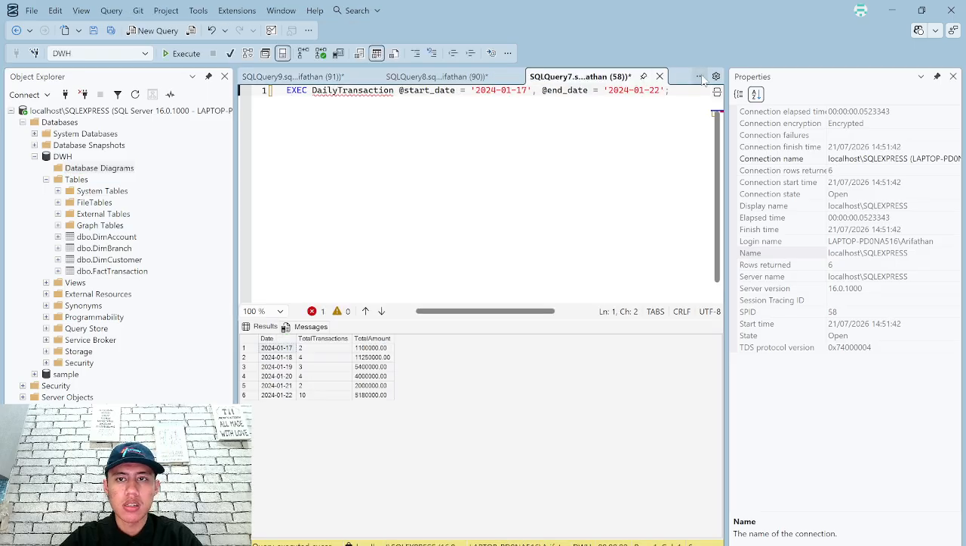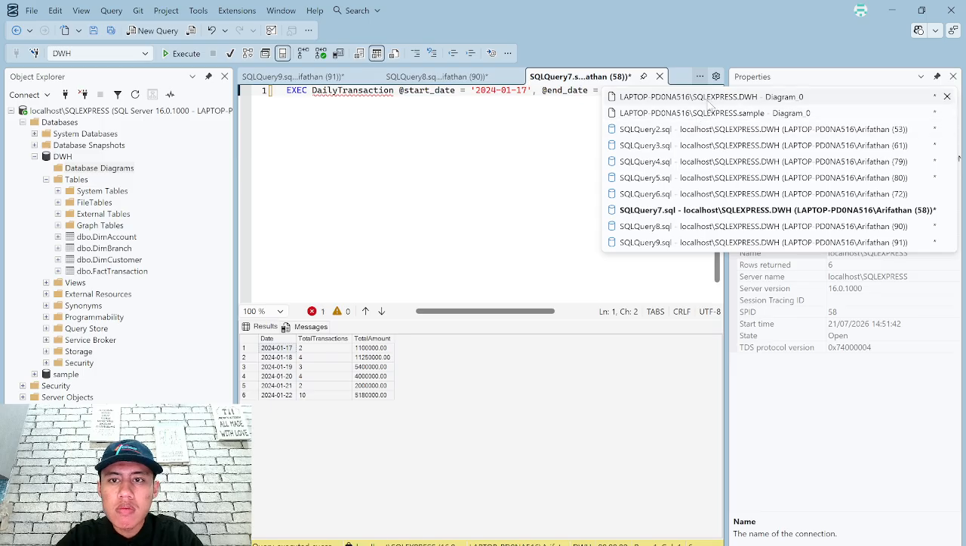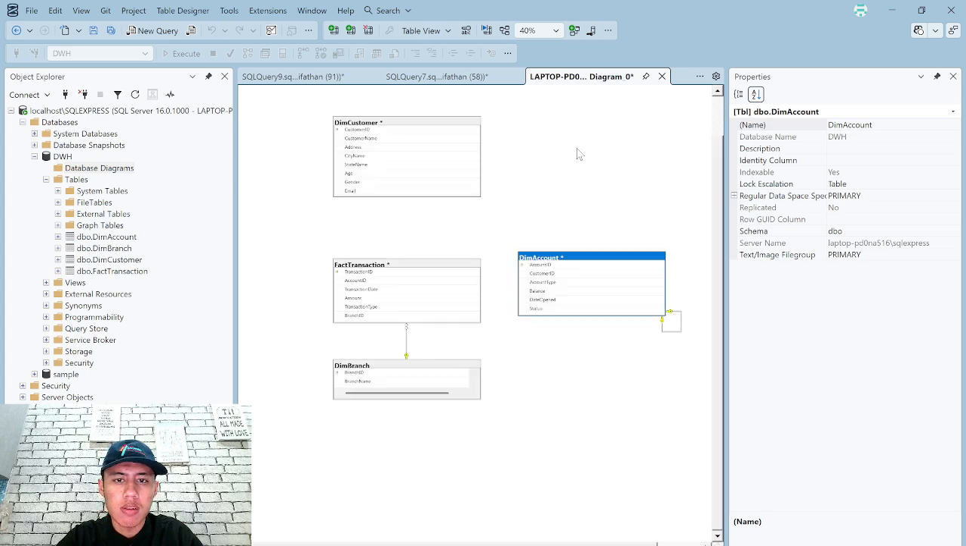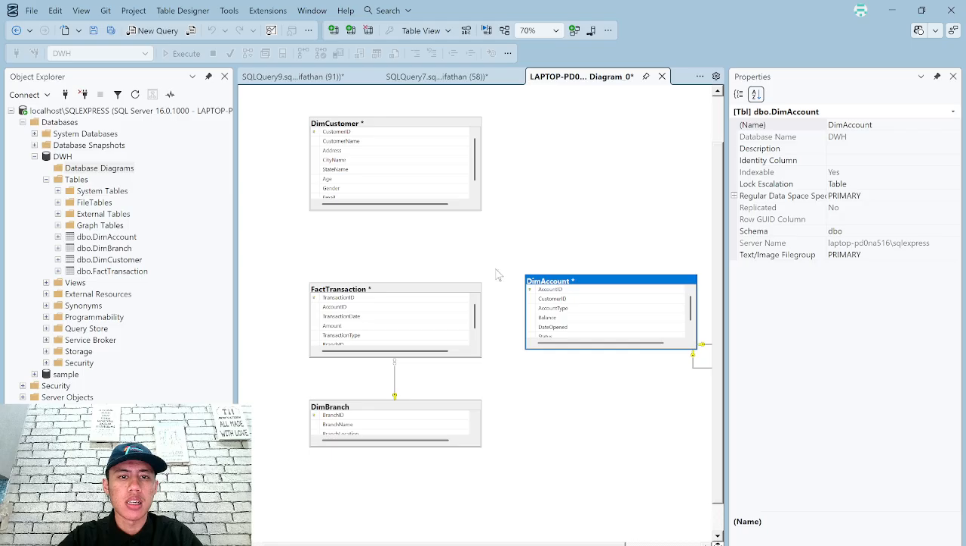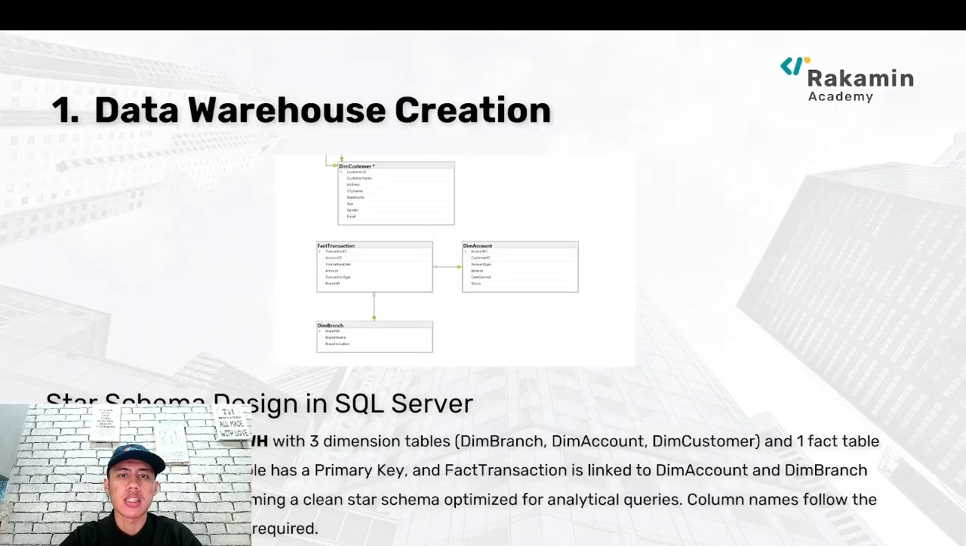It's actually this one, with the primary key and the foreign key in here, the back transaction. This is called the star schema with three dimension tables, obviously, because the pre-requirement of the final project makes us do that: the dim branch, dim account, and dim customer. And the one fact table, the back transaction, acts as the primary key, with Pascal case conversion as required.